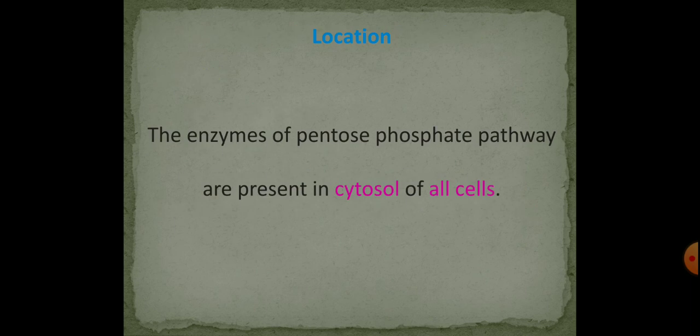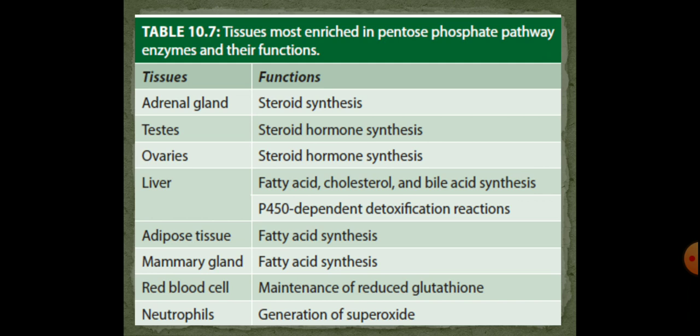Now, the location. The enzymes of this pentose phosphate pathway are present in the cytosol of almost all the cells, but there are few tissues which are most enriched in this pathway. They are the liver, adipose tissue, adrenal glands, erythrocytes, testes, and lactating mammary glands, and red blood cells and neutrophils. So these are the tissues where there is high activity of HMP shunt pathway, and the functions associated with these tissues are given here in the table.